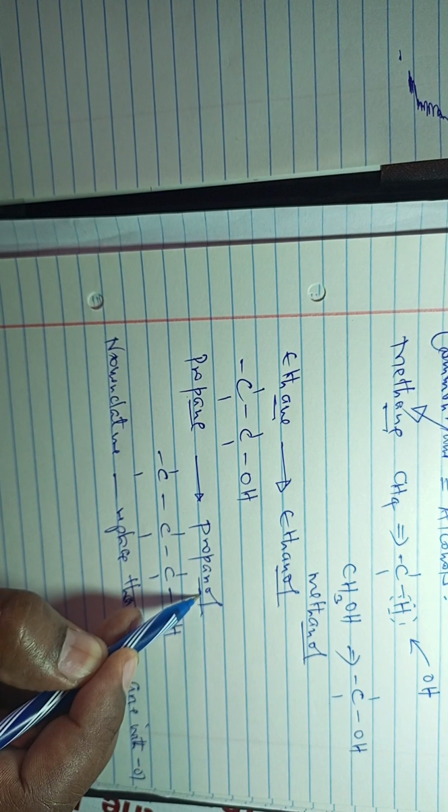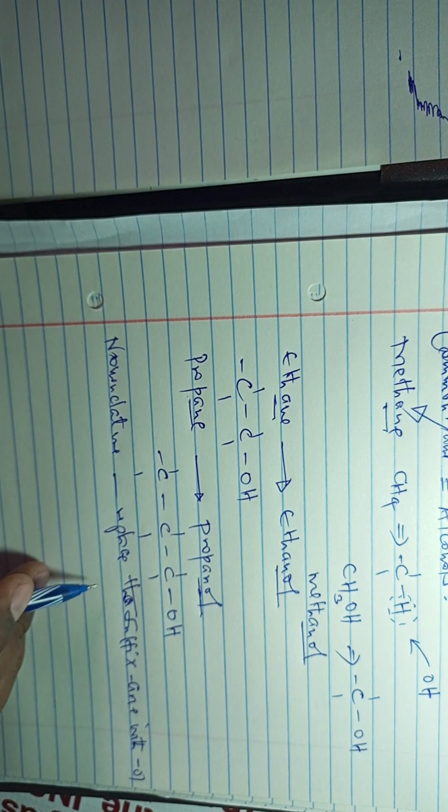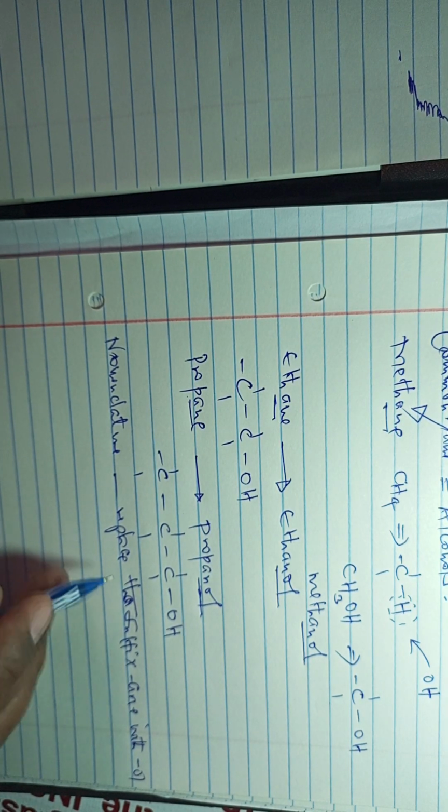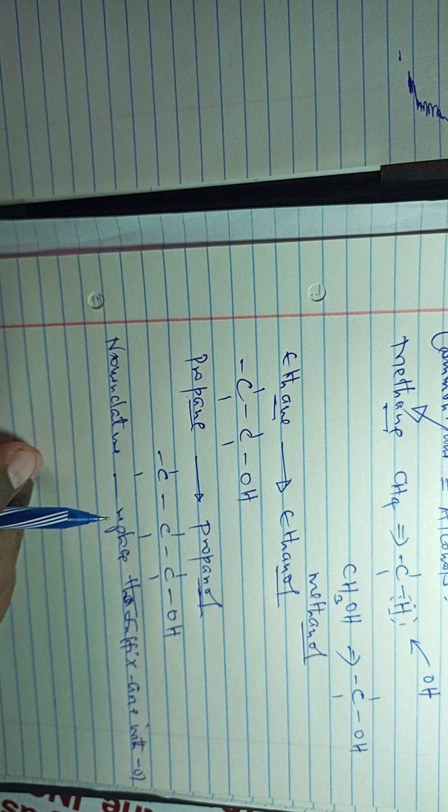So we are replacing the last part of the name with -ol instead of -e.